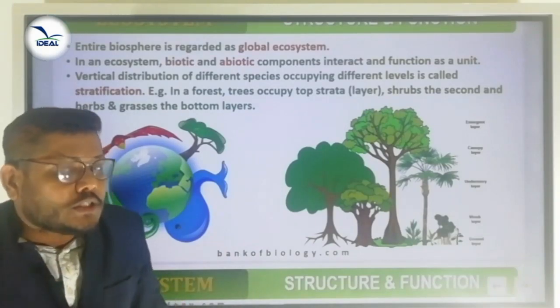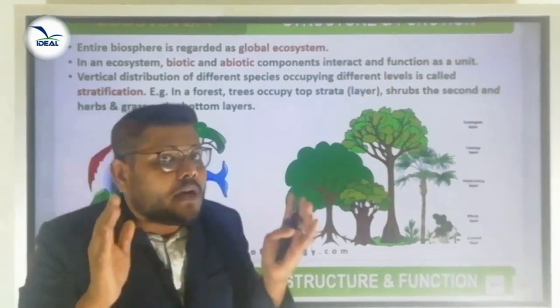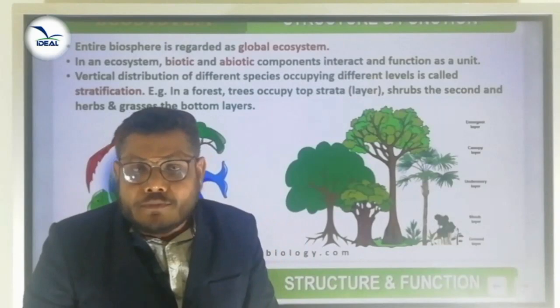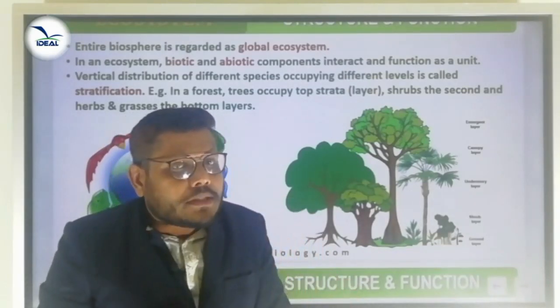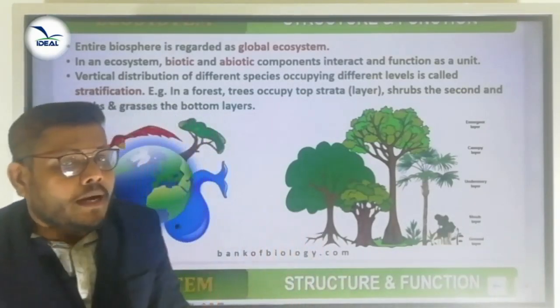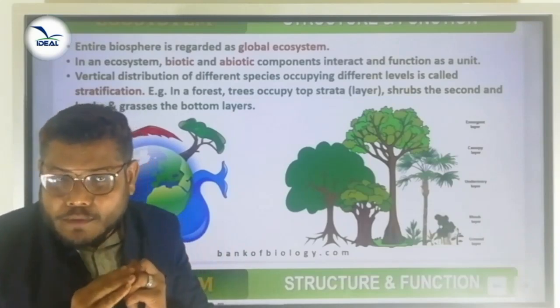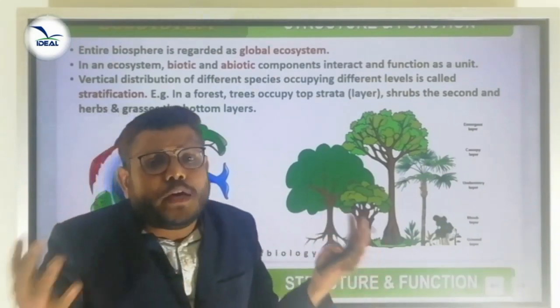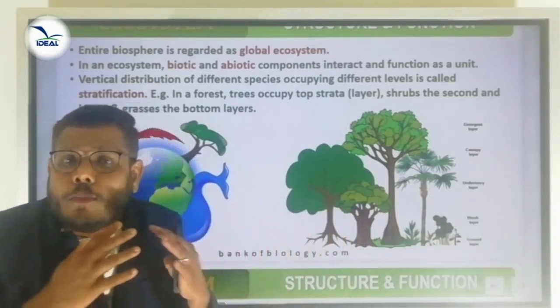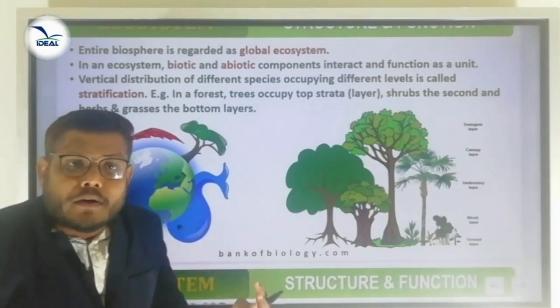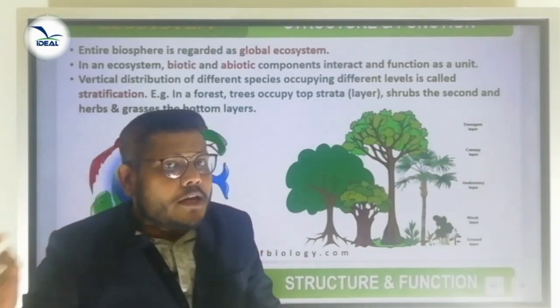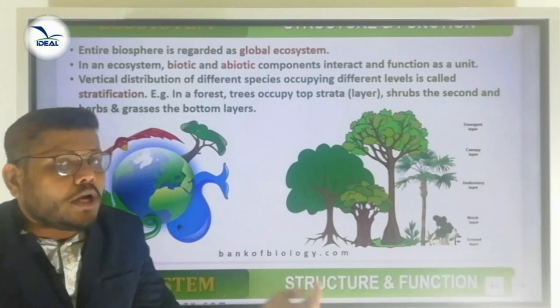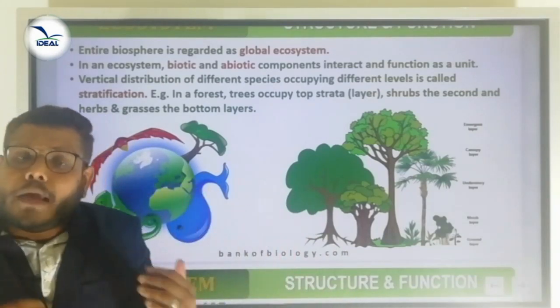Is it clear? So, what is an ecosystem? A group of organisms interacting among themselves within their environment is called an ecosystem. The entire biosphere we can consider as a global ecosystem. Every ecosystem consists of two important parts: the biotic component and the abiotic component.